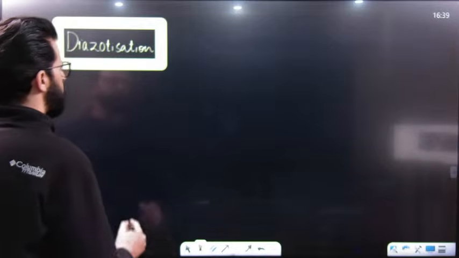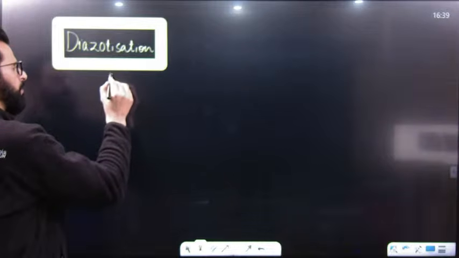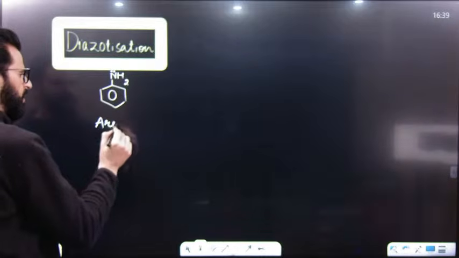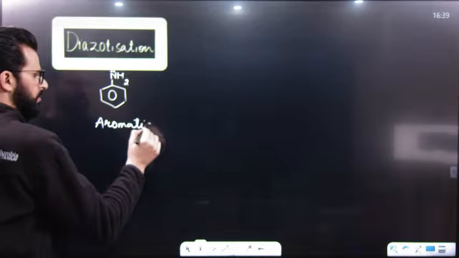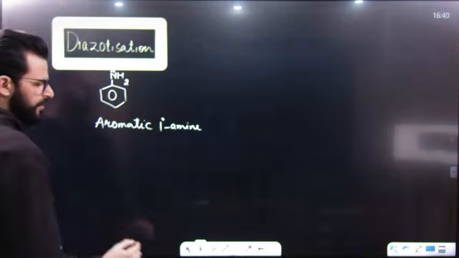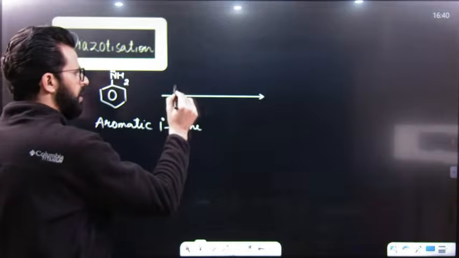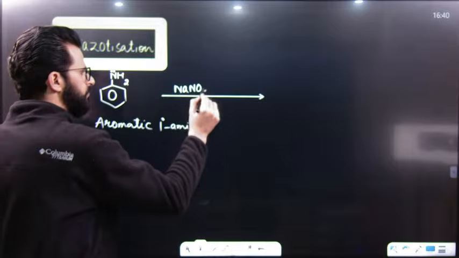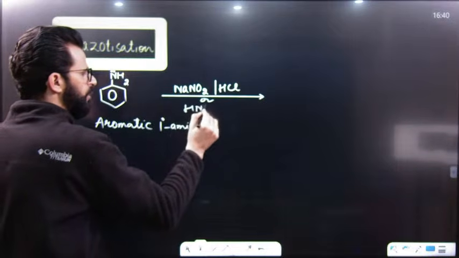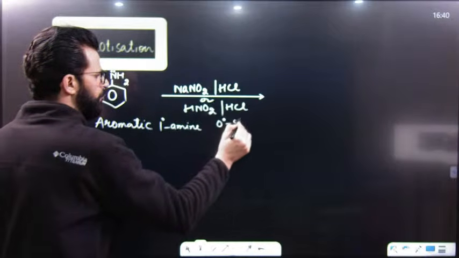What is the diazotization reaction? Whenever you are having a primary aromatic amine, like aniline, and it is treated with NaNO2, sodium nitrite, in excess of acid, it results in the formation of nitrous acid, and the reaction takes place at a temperature of 0 to 5 degrees Celsius.